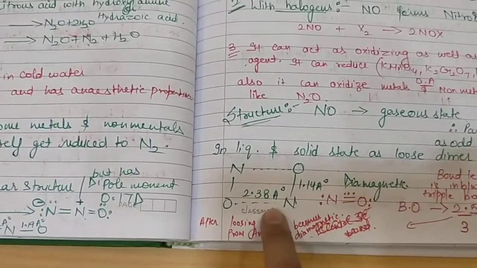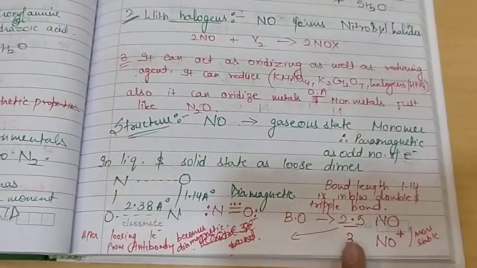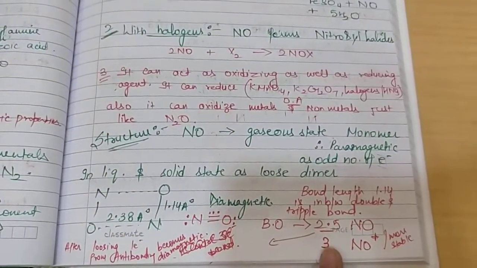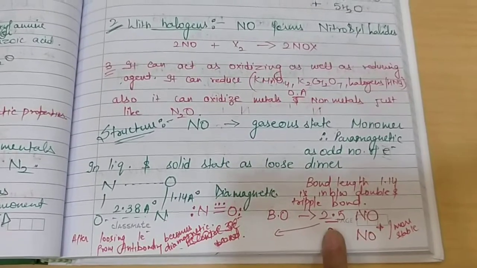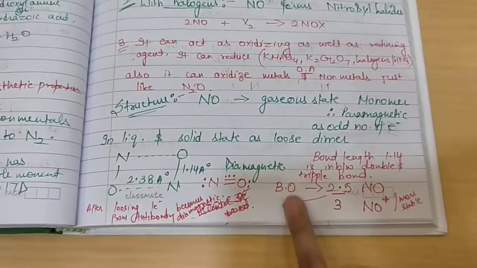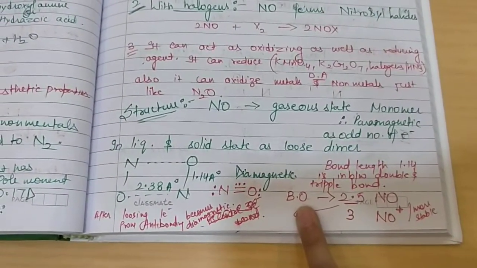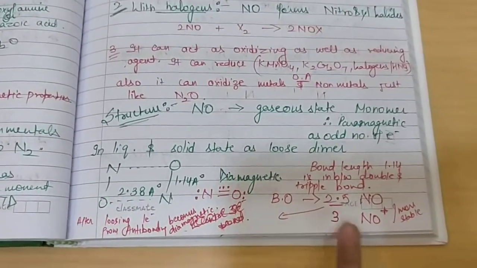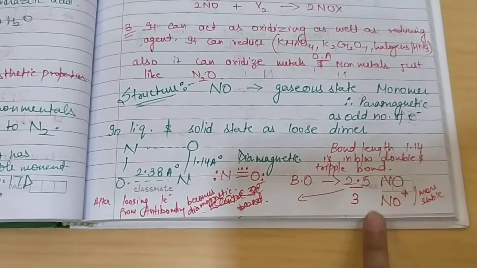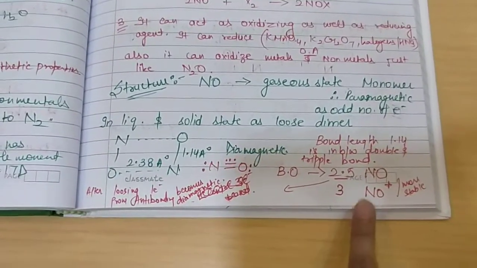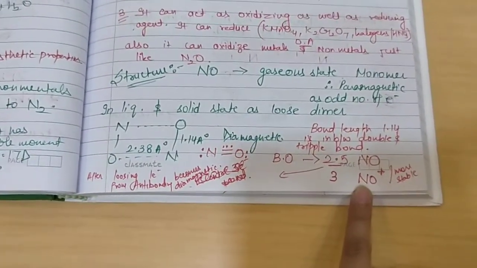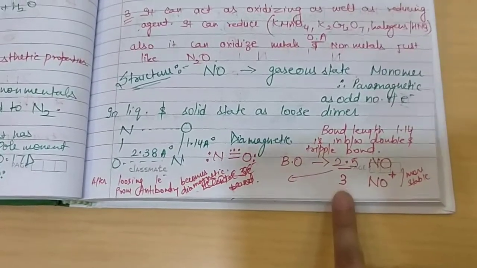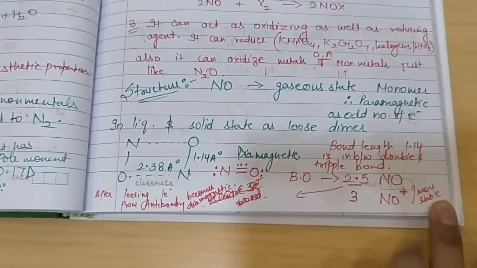This is diamagnetic in nature. Also, bond order in case of NO is 2.5. If we remove one electron from the antibonding orbitals, then bond order increases. Increase in bond order means bond strength increases and bond length decreases. So there is an increase in bond order via the removal of one electron.